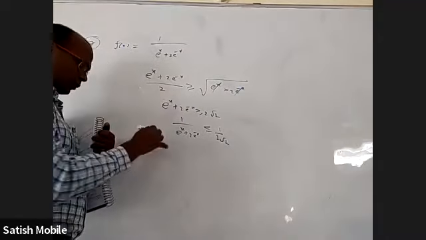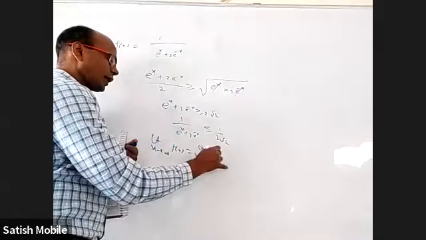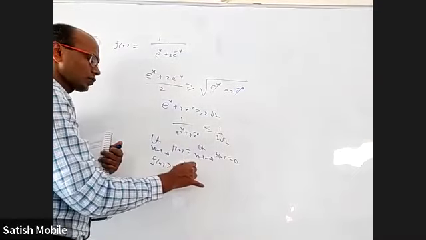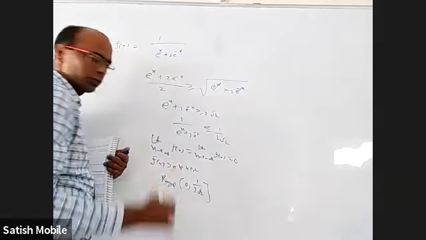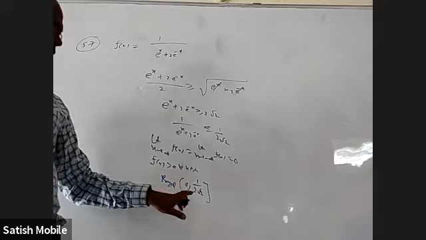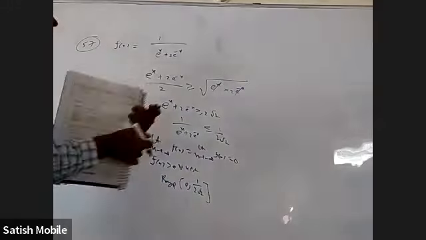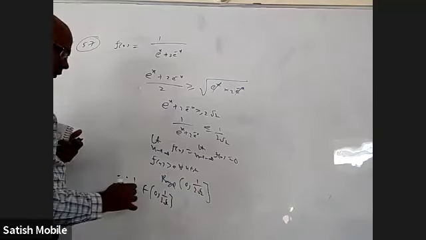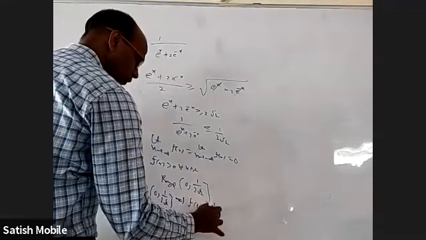And at infinity, the limit is 0. Limit as x tends to infinity of f of x and limit as x tends to minus infinity of f of x, both are 0. And f of x is greater than 0 for all x. Based on that, the range is open 0 to closed 1 by 2 root 2. Any number between these will have a solution. 1 by 3, this is root 8. 1 by 3 is a little less than this because 3 is more than root 8. So, since 1 by 3 belongs to the range, there is a solution for f of c equal to 1 by 3.